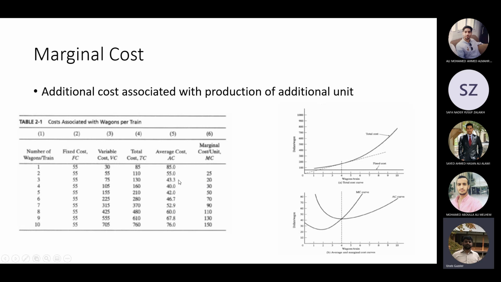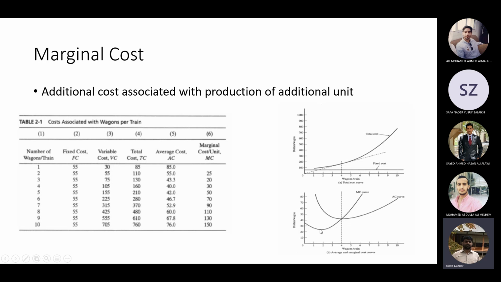Decreasing up till here: 85 to 55 to 43 to 40. Then it starts to increase again. So this is my Q dash. Up till here I have economy of scale. After that it increases. The marginal cost, if you plot it, is decreasing, then slightly increases here, then keeps on increasing. The marginal cost is basically the additional cost for a unit increase in the production unit.